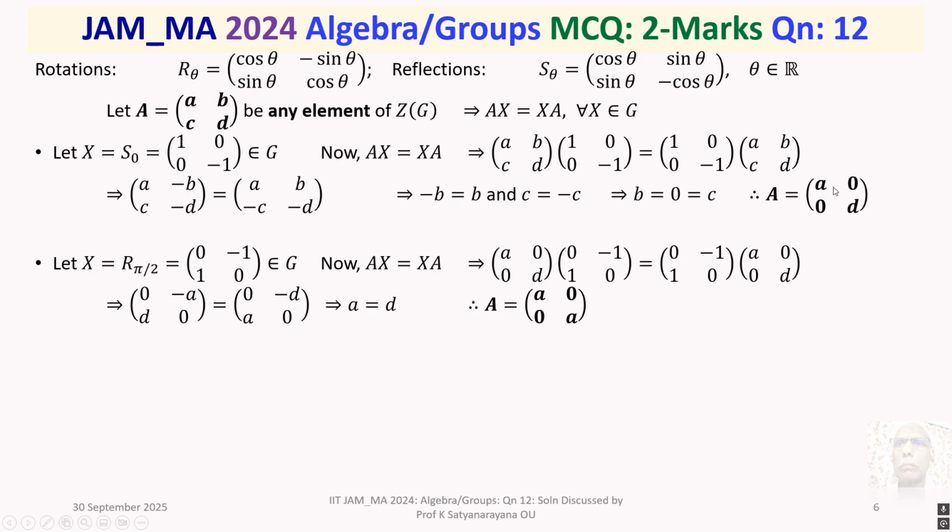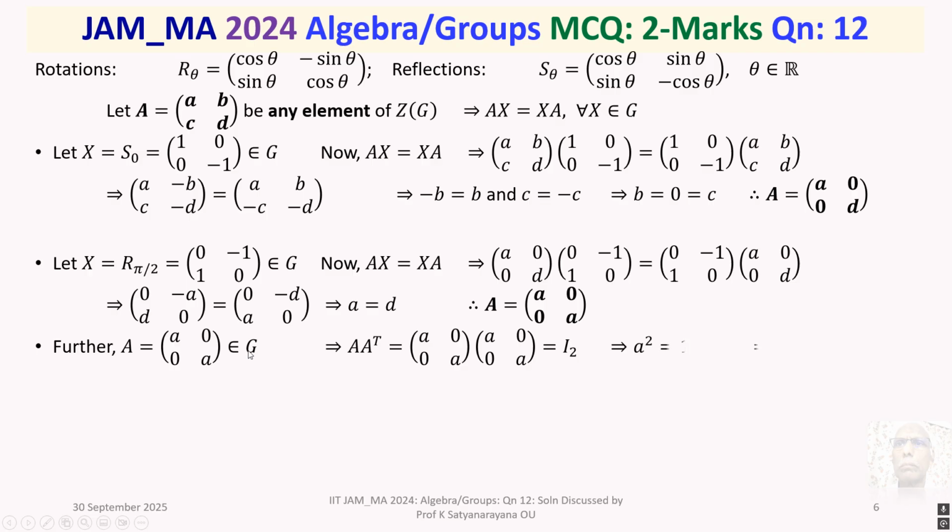Then this diagonal matrix will become the scalar matrix [[a, 0],[0, a]].